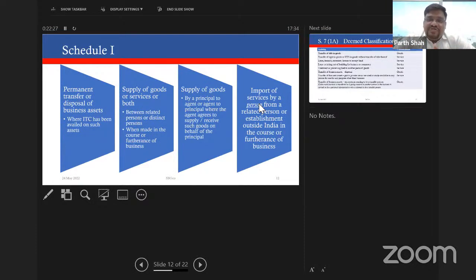So this particular entry says that is also a service provided by the foreign holding company to the Indian subsidiary, and that has to be deemed to be an import of service, and tax has to be paid by valuing those services. Again, in most of these cases, you will find that the transactions are revenue neutral in nature. So it is always advisable to take a conservative view, identify those supplies where we are receiving services, pay the applicable taxes and claim the ITC, rather than wait for department proceedings. So this is what we have in Schedule 1 of the CGST Act.